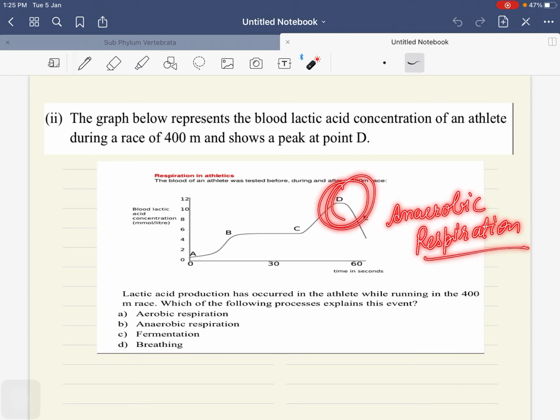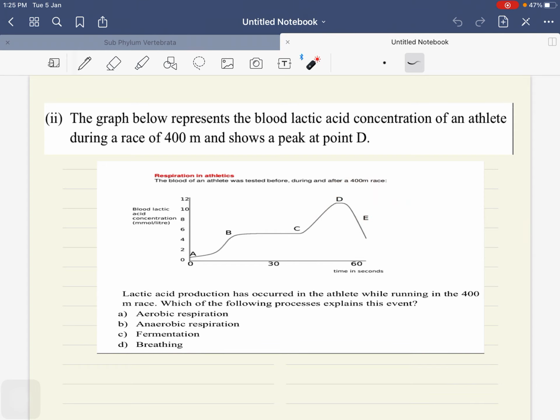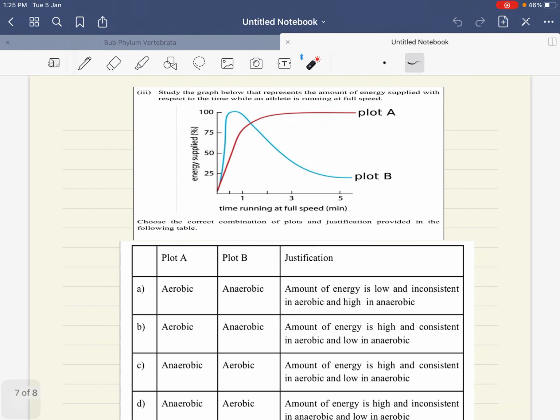Definitely at the peak point in a 400-meter race, when all glucose has been used, which respiration is going to help in the muscles? That is anaerobic respiration. So answer will be B. It will not be aerobic, it will not be fermentation. Fermentation यीस्ट में होती है, right? So the answer will be anaerobic respiration.